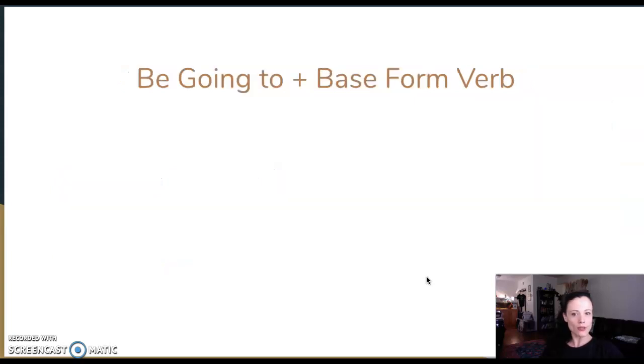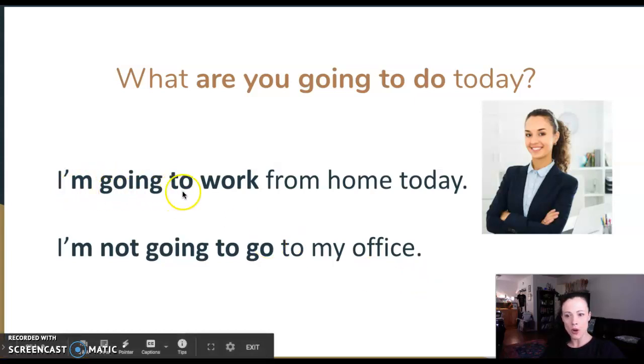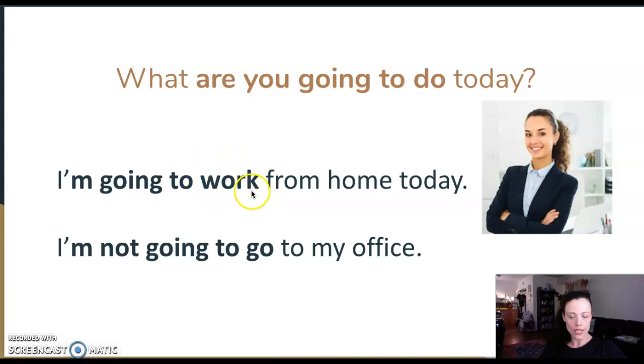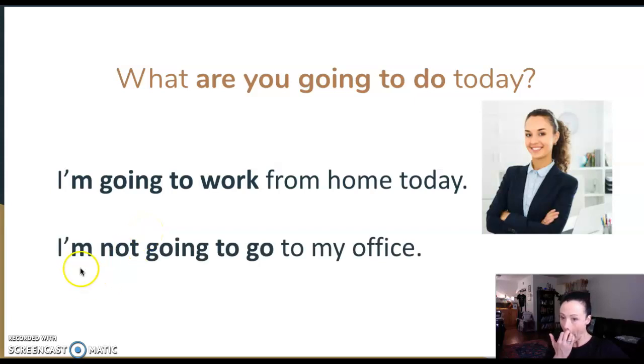Be going to always is followed by another base form verb. So if you look here, I'm going to, this is a base form verb. There's no S, there's no ing. It's the most basic form of a verb. Same thing here. I'm not going to, plus a base form verb here.